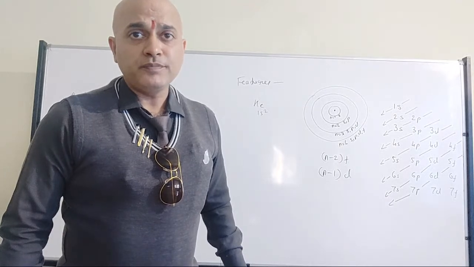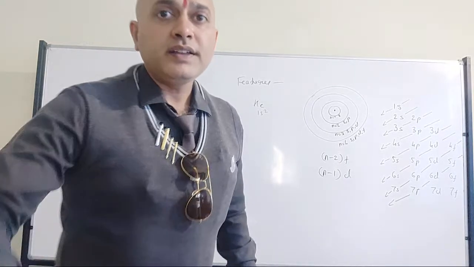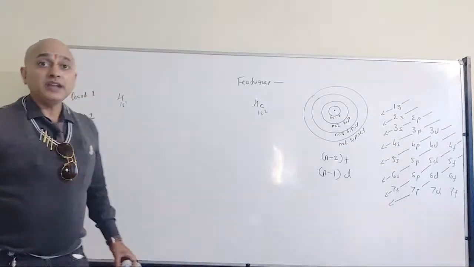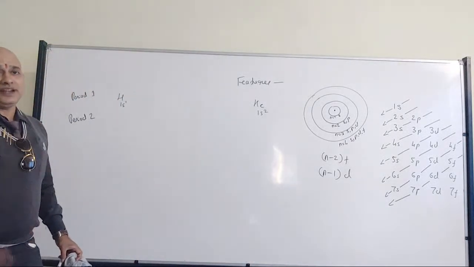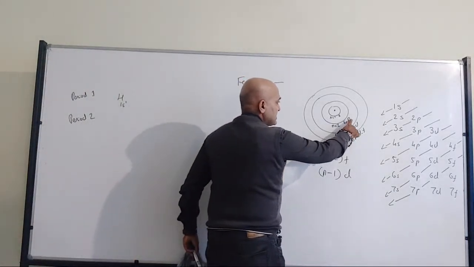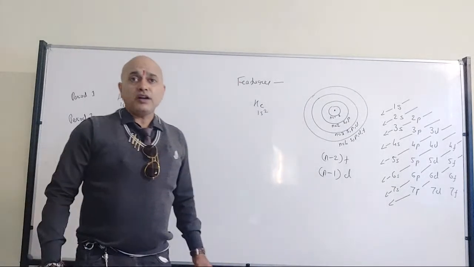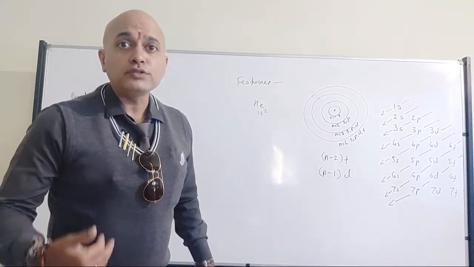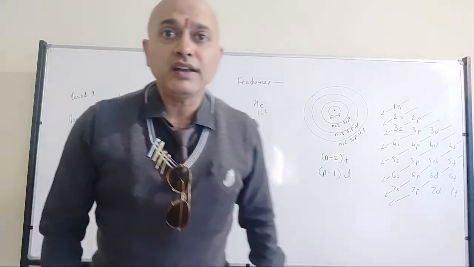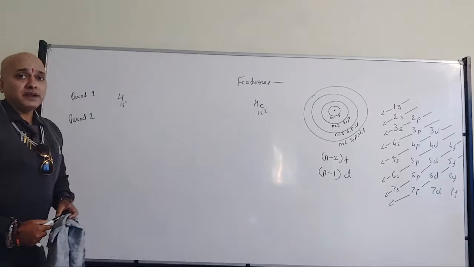Any one of you? Yes, Ashish, very good. We are going to have 8 elements, because 2 electrons in S and 6 electrons in P, so in total it will be 8 electrons. All of you are correct. That's where we will have 8 elements.